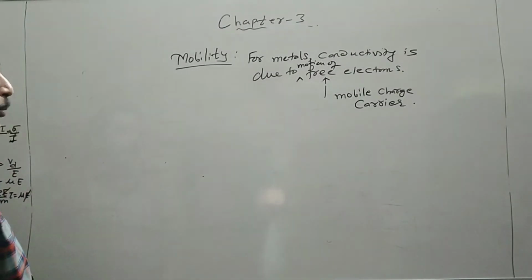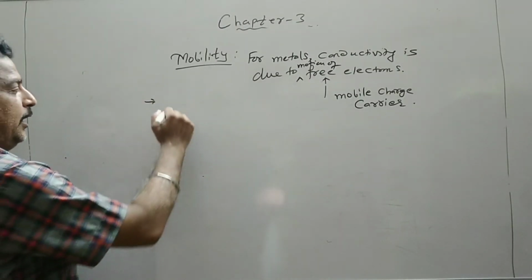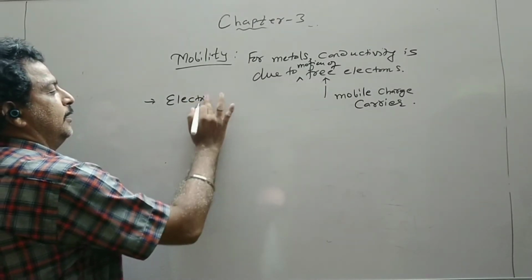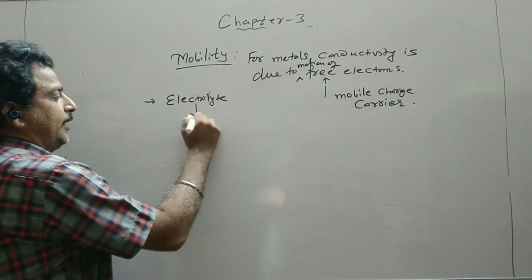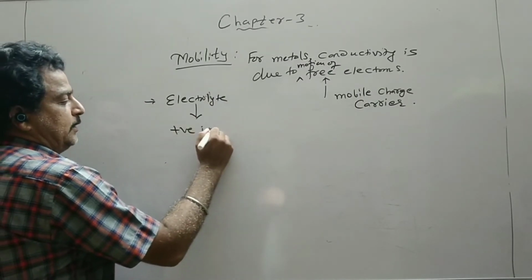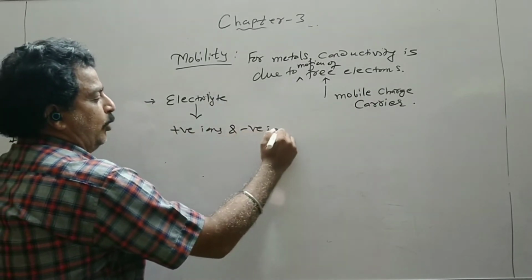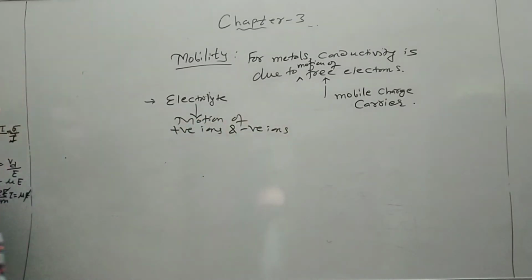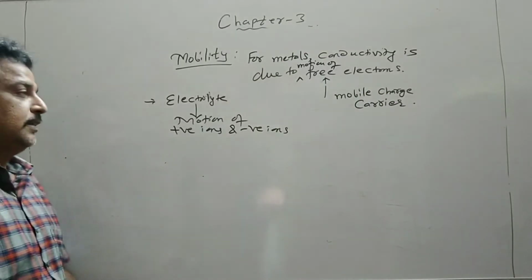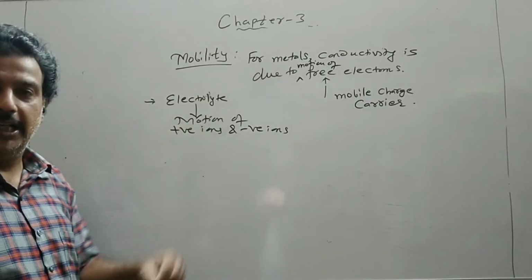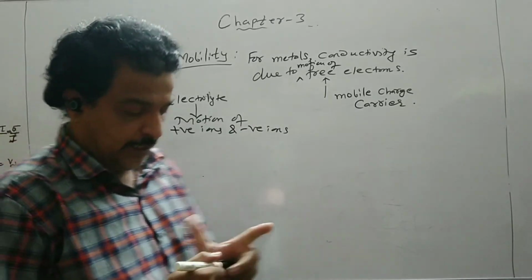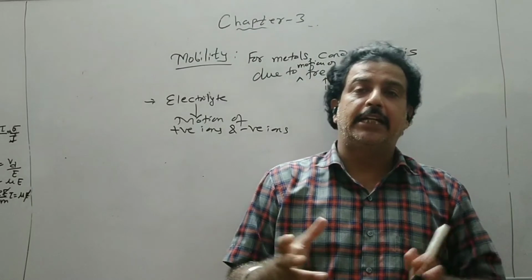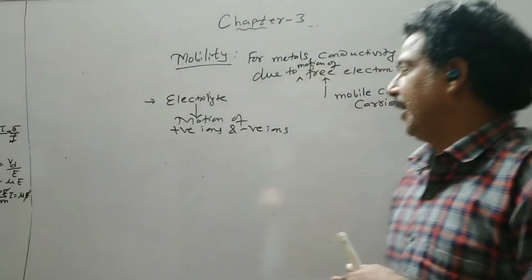So electrons are the mobile charge carrier. Then if we consider electrolyte, it is positive ions and negative ions. So it will be the motion of positive ions and negative ions if it is an electrolyte or a liquid. So we will see that in a chemical cell we have an electrolyte. So inside it the conductivity is due to the motion of the positive and negative charge.